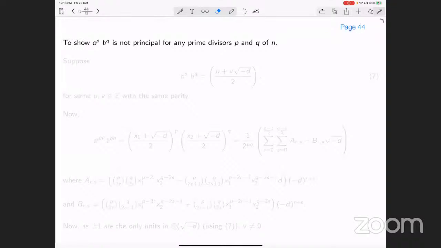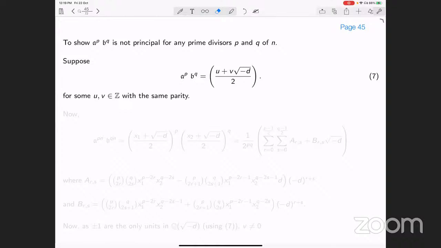Now, the important thing is to show A to the power p, B to the power q is not principal for any prime divisors p and q of n. So this is done in the following way. Suppose A to the power p, B to the power q is principal, which is u plus v square root of minus d by 2 for some rational integers with the same parity.